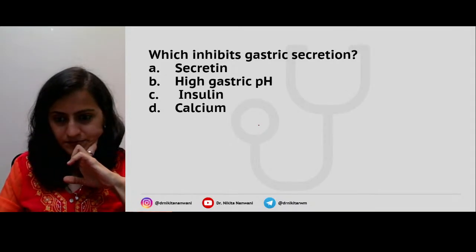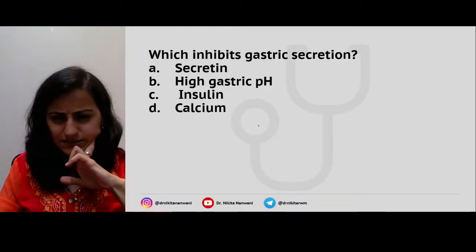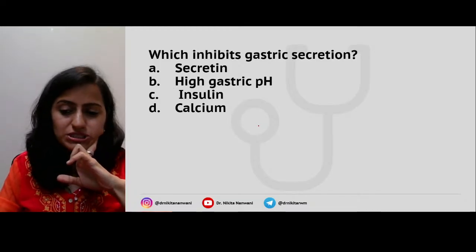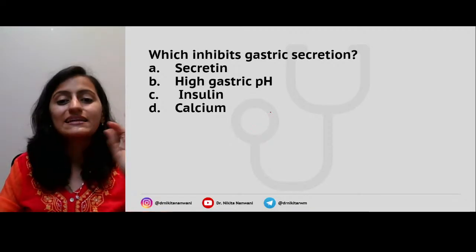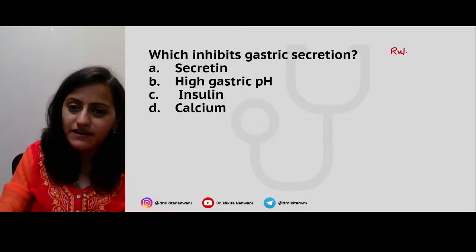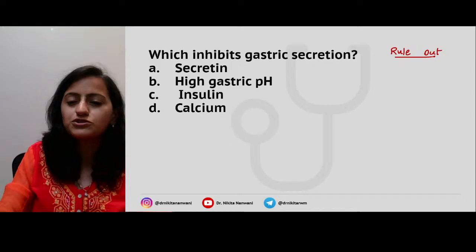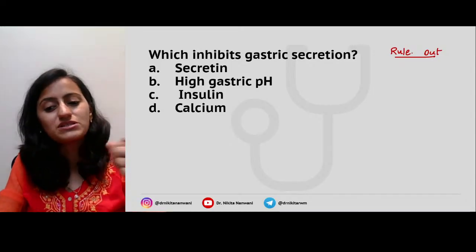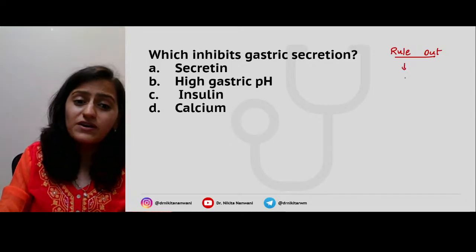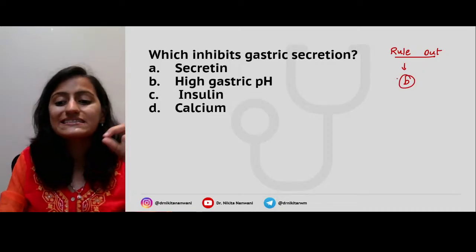Okay, let me see the answers. Now, anybody who thinks that B is the answer, let me tell you, ruling out is a very, very important cheat code that you should be using in your MCQ based examinations. The first option to be ruled out here is B.